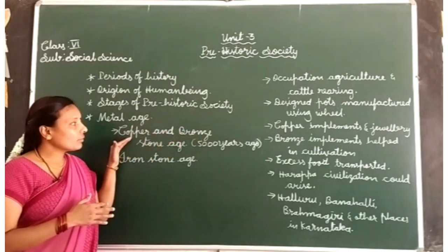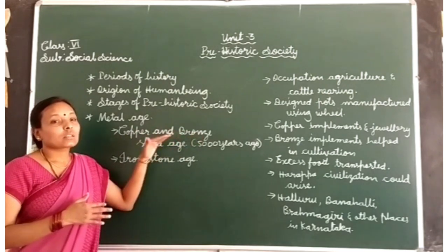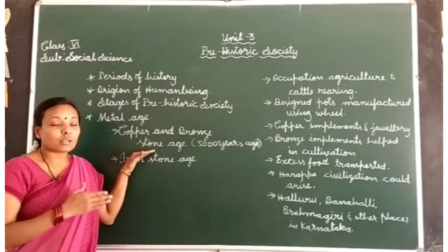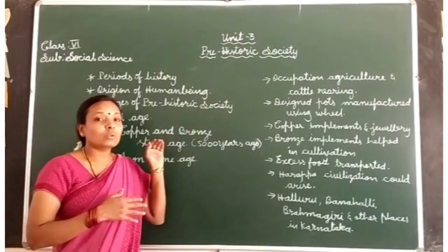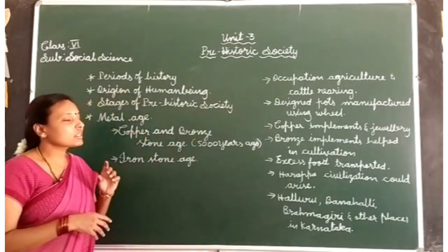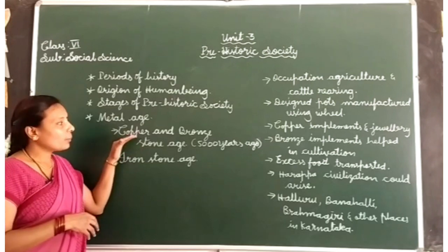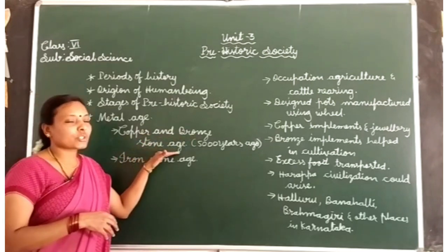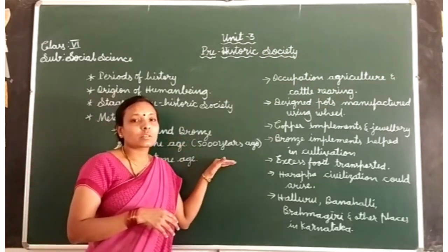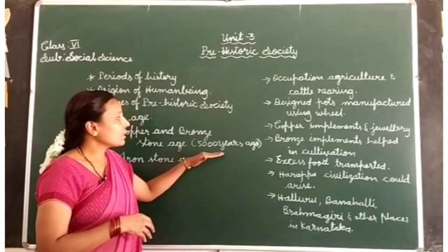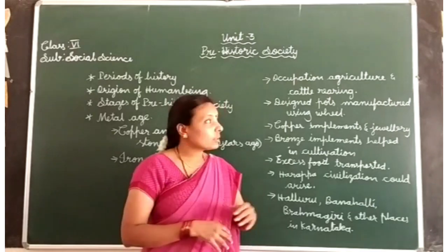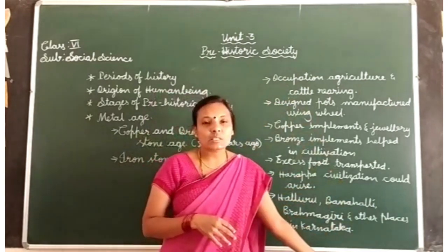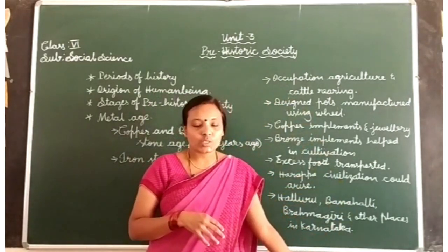So along with copper and bronze, they more continued use of stone tools. So this age is called copper and bronze stone age. This age existed 5000 years ago. Now the different points from this age, copper and bronze stone age.